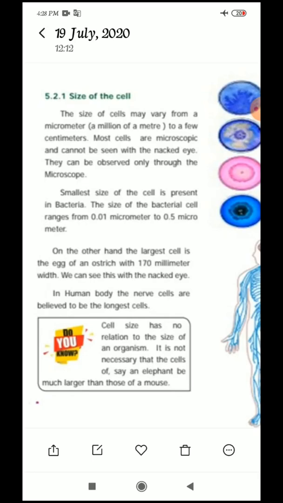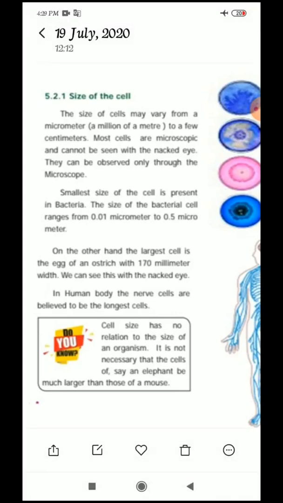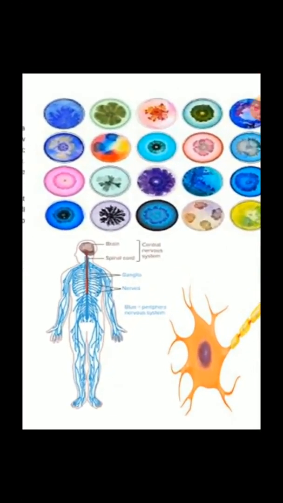It is 170 millimeter wide. It is easily seen with what? Naked eye. In the human body, the nerve cells are believed to be the longest cells. Okay, children? Are you understood? Okay. See this. This is the size of the cells.